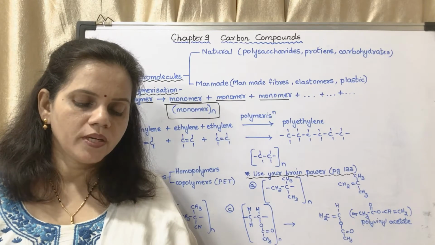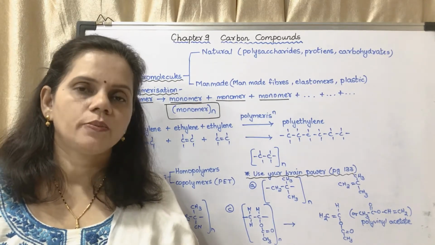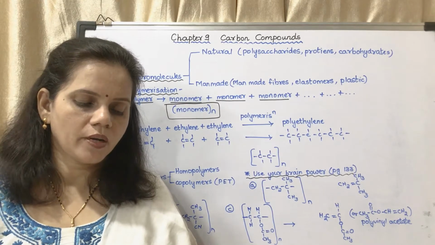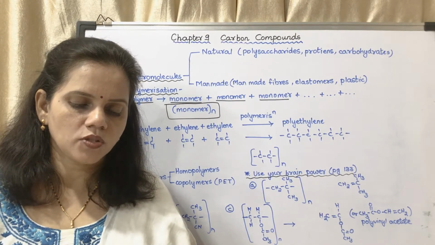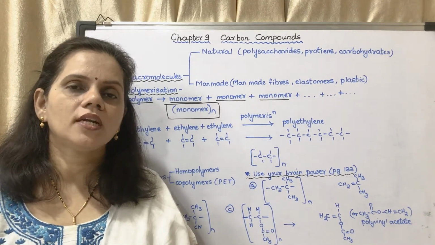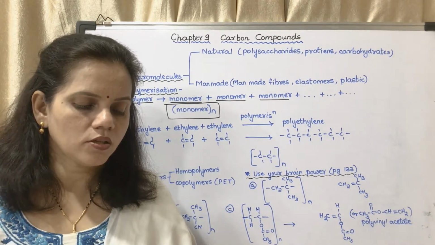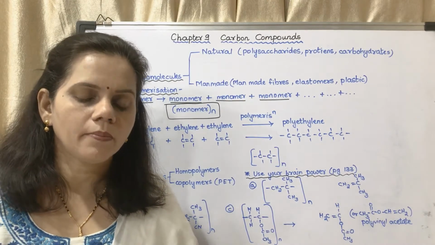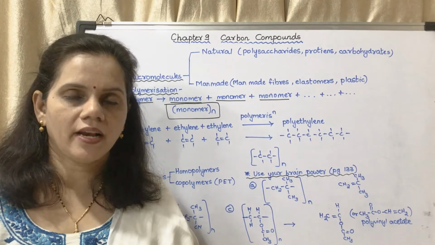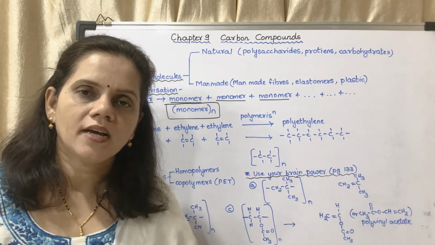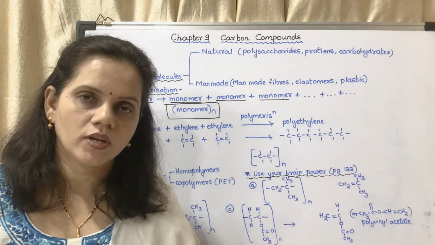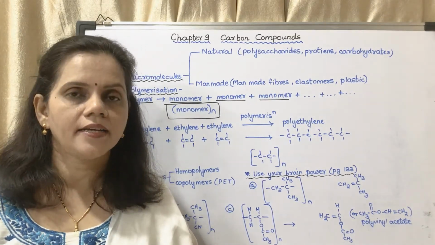Now, what do you mean by macromolecules? You may underline the definition. The giant carbon molecules formed from hundreds of thousands of atoms are called as macromolecules. So macromolecule is a big sized molecule. It is having molecular mass as large as 10 raised to 12. So it is a big giant molecule.